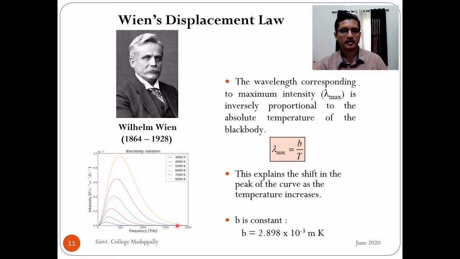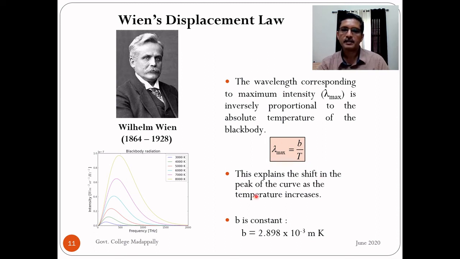Earlier we have seen the fourth feature was that as temperature increases, the frequency corresponding to maximum intensity increases. It is shifted to the right. So if the frequency corresponding to maximum intensity increases, the wavelength corresponding to maximum intensity decreases. That decrease in wavelength with respect to temperature is exactly a linear relation. That is, lambda maximum decreases linearly with temperature, that is, it is inversely proportional to temperature. That is Wien's displacement law.